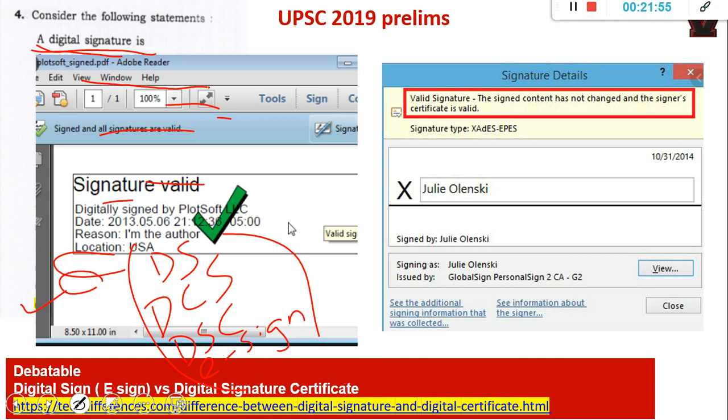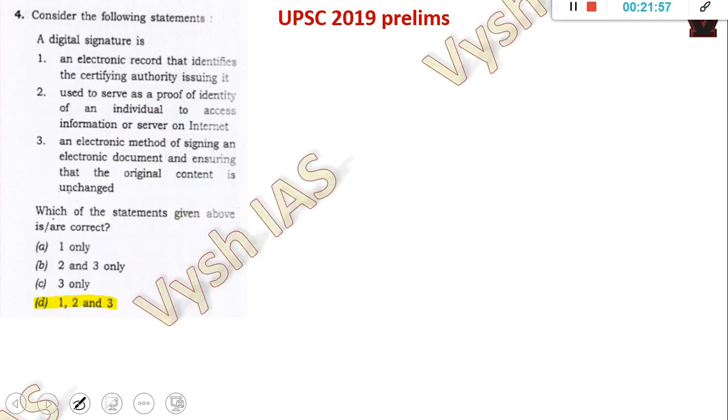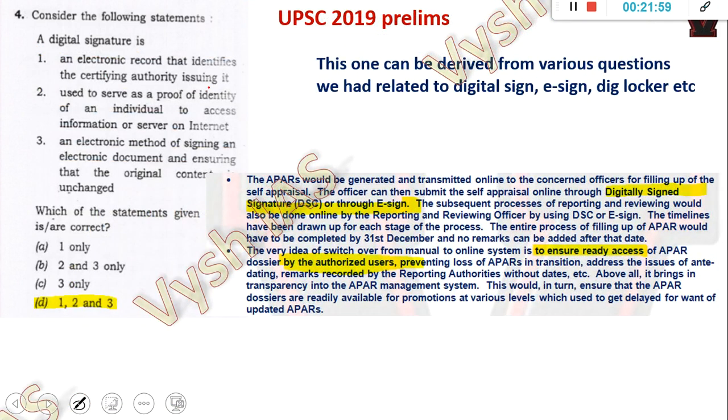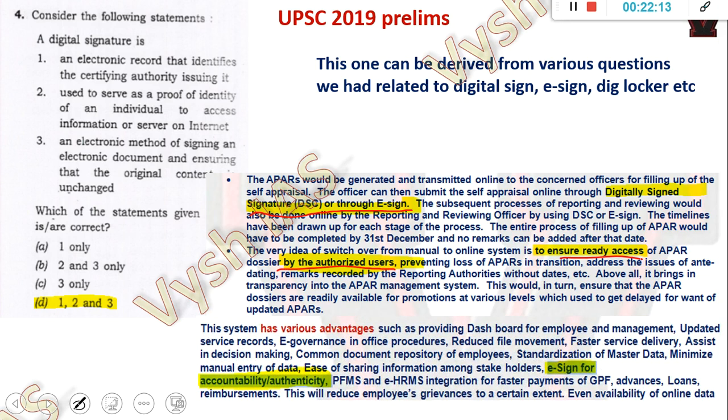And based on Vision's test series, it was solvable. I had already shown you in my other video also. Because in one of the articles in The Hindu news, it was like this, DSC or e-sign, so it can be used interchangeably. Those things are for authorizing people, giving access. I'll show you more. Accountability, authenticity, these are the purposes for which it is used. So all the options actually fit into it.